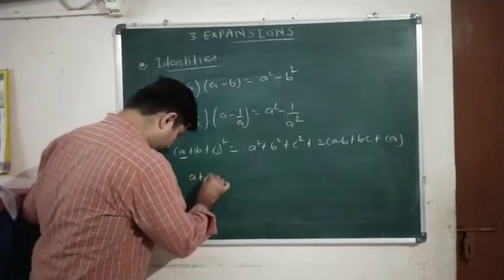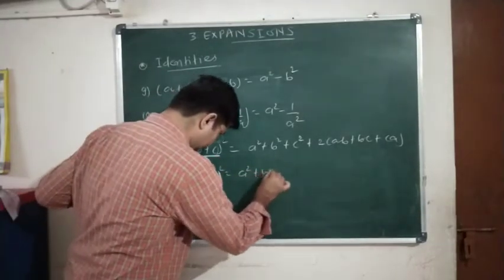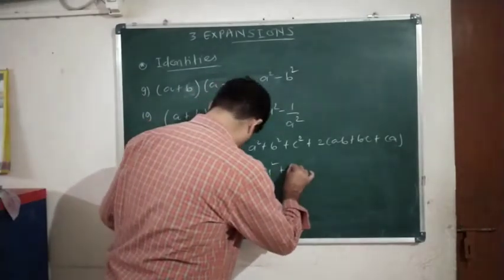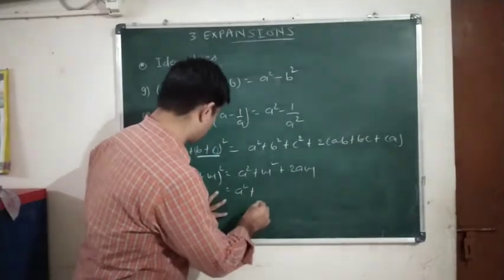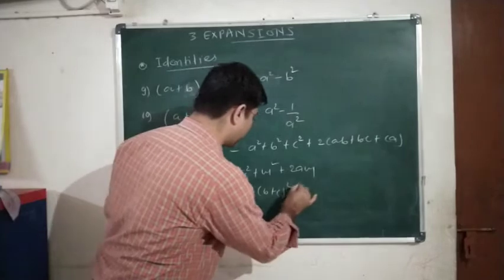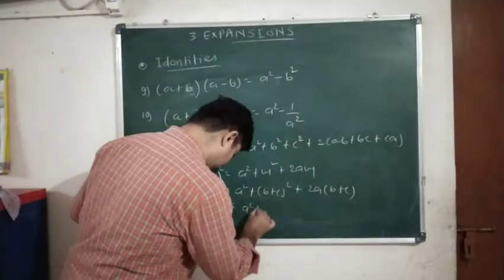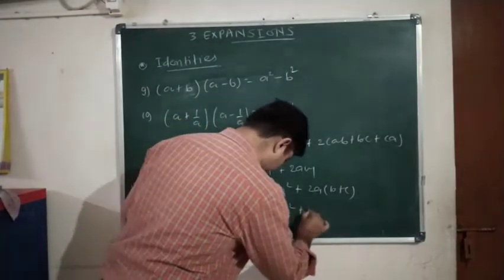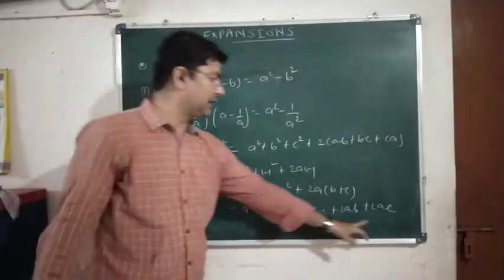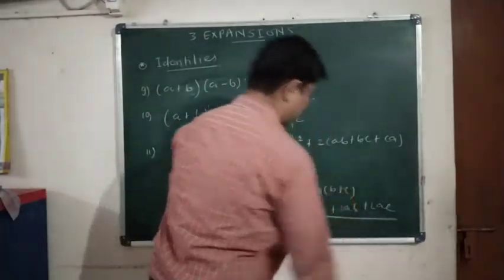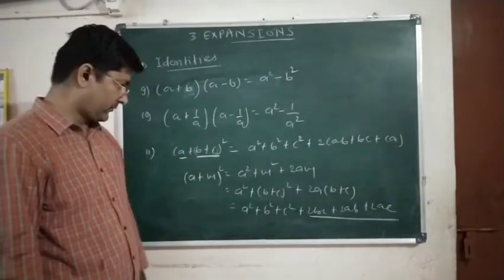Okay, suppose for b plus c we have placed m, so a square plus m square plus 2am. Now if you put the value of m in the formula, so m is what? b plus c the whole square plus 2a into m, where m is b plus c. Now simplifying: a square plus b square plus c square plus 2bc plus 2ab plus 2ac. Now if you rearrange the terms and take 2 common from the last three terms, you will get the same formula. Understood? So how this formula came, I have explained to you.